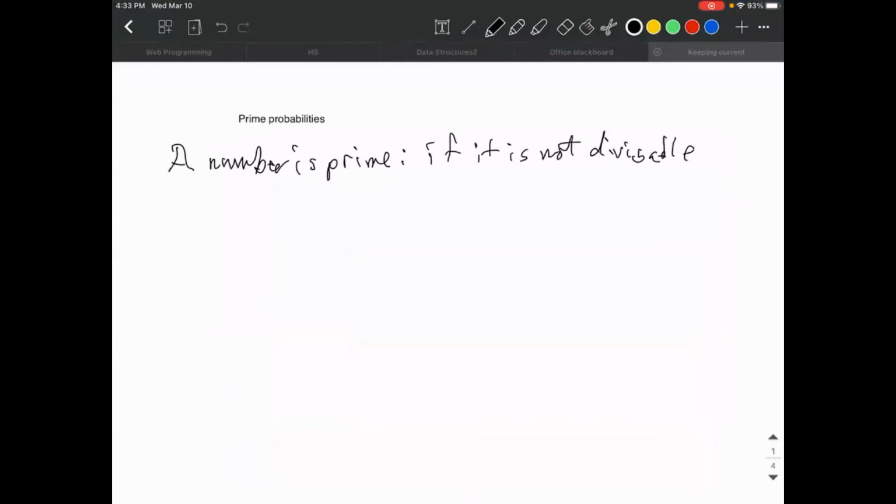So a number, let's give the number a name. We'll call it n. And we'll look at divisible by integers. You only have to worry about divisibility by integers i, such that 2 is less than or equal to i is less than or equal to the square root of n.